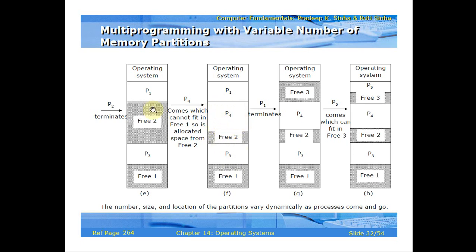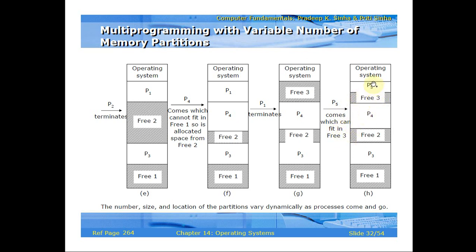Before that, when P2 was executing, P2 was using from here to here, but for P4 only this much area can be used. So this much area will again be free. This is free area. Next, P1 terminates, which means this much area is again free. P4 will be executing in this particular area, P3 will be executing in this area. At the same time, a process comes which can fit in free area 3.